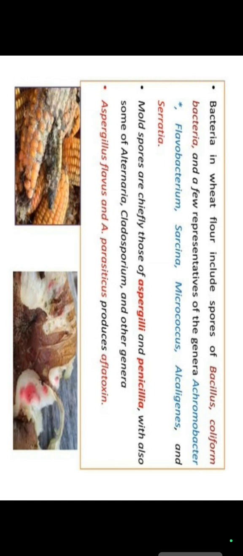The pH of fruit is relatively acid, ranging from 2.2 for lemon to 5 for bananas. This restricts bacterial growth but does not retard fungal growth. The pH of vegetables is slightly higher, ranging from 5 to 7, and that's why they are more susceptible than fruits to attack by bacteria.